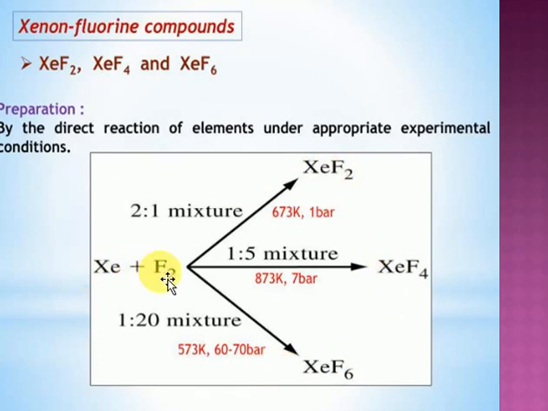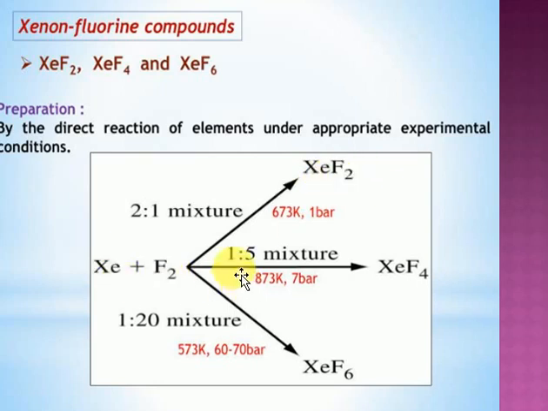So what happened? Xenon and fluorine: how are they forming? Look at the 2:1 ratio. If you take a 2:1 ratio mixture of xenon and fluorine at 1 bar pressure, remember this value, 1 bar pressure only, you get xenon difluoride, XeF2. Xenon XeF2 only.